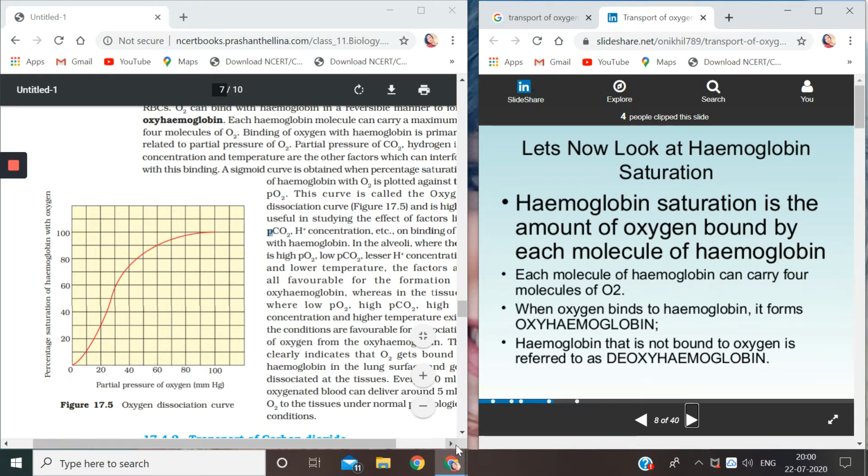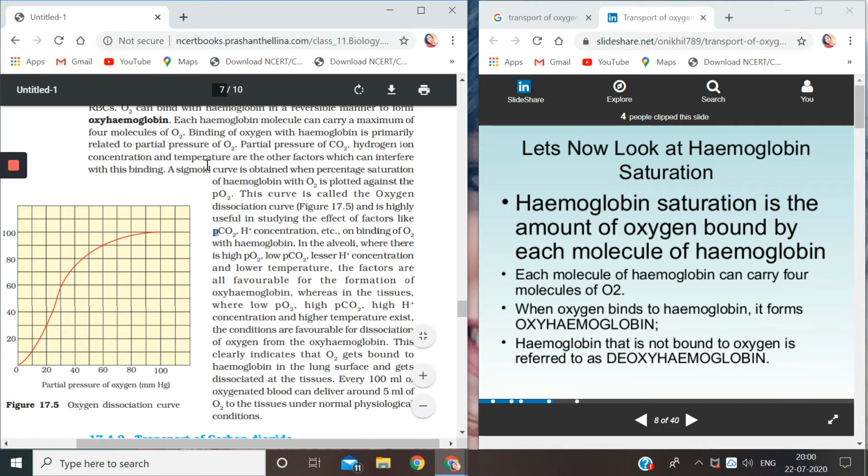Now this sigmoid curve is obtained when the percentage saturation of hemoglobin with oxygen is plotted against the partial pressure of oxygen. This curve is called the oxygen dissociation curve. What is this curve known as? Oxygen dissociation curve, and it is highly useful in studying the effect of factors like partial pressure of carbon dioxide, hydrogen ion concentration, etc., on binding of oxygen with hemoglobin.